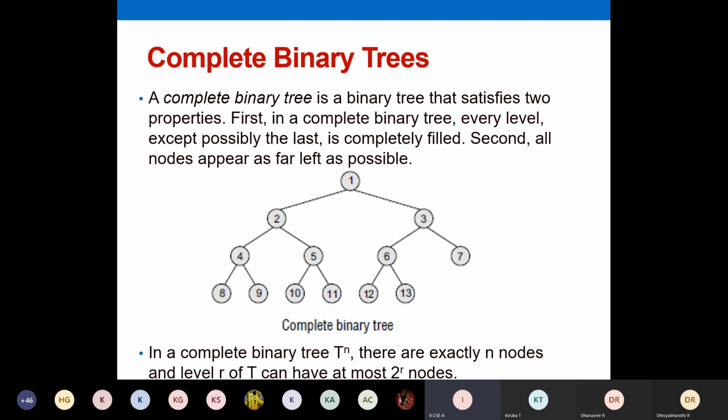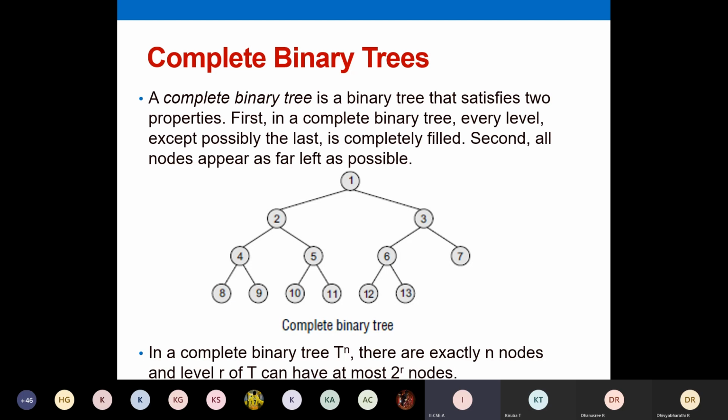First, in a complete binary tree, every level except the last level is completely filled, and all the nodes appear as far left as possible. The left side will be completely filled. If you are having some missing nodes, it will be on the right side. The right side may have empty nodes. Okay, so that is your complete binary tree.